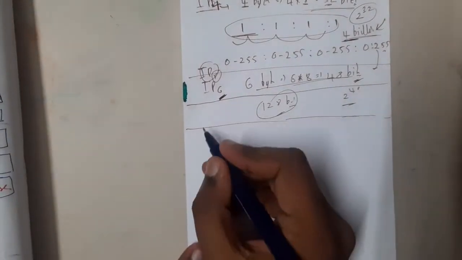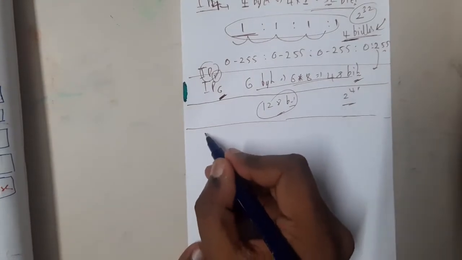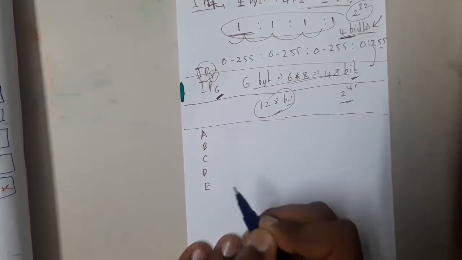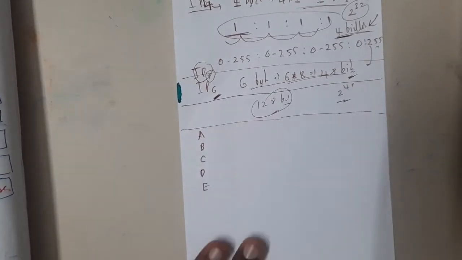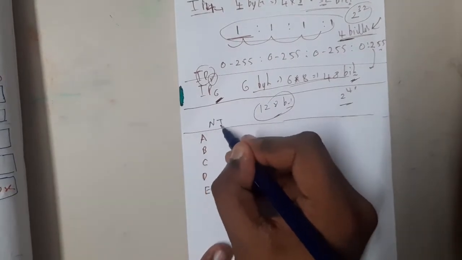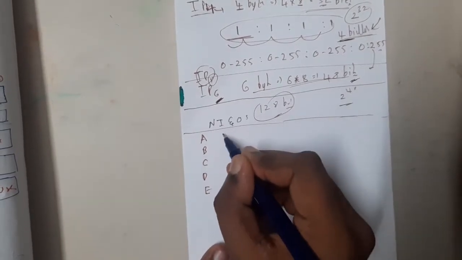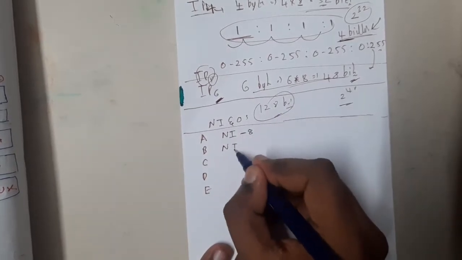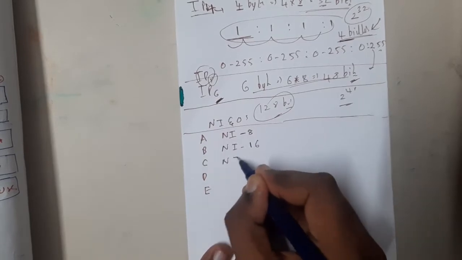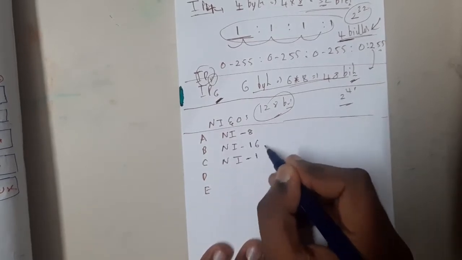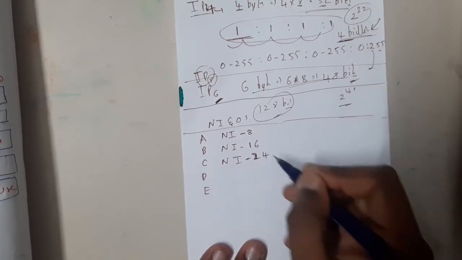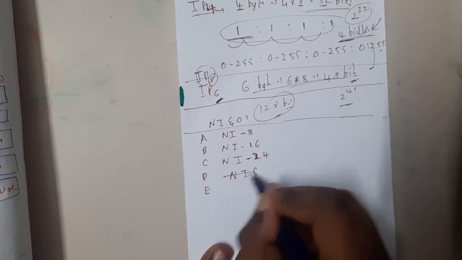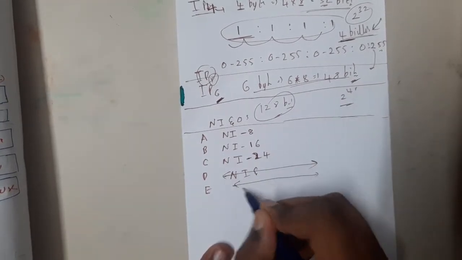When we consider classes, there are a total of 5 classes: class A, class B, class C, class D, and class E. How we divided them into classes is based on the concept of network ID and host ID. If the network ID is 8 bits, it is class A. If the network ID is 16 bits, it is class B. If it is 24 bits, it is class C. For the rest, there is no network ID and host ID distinction, it is basically a combination only. These two are class D and class E.